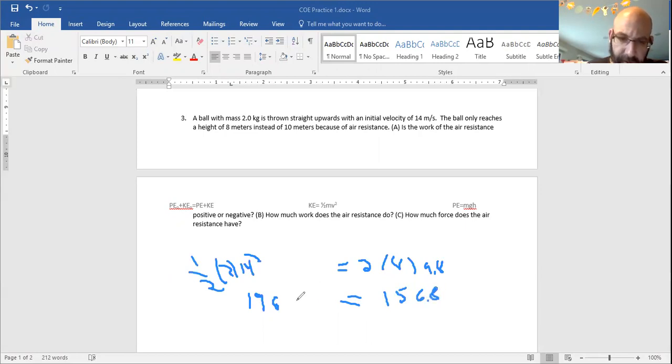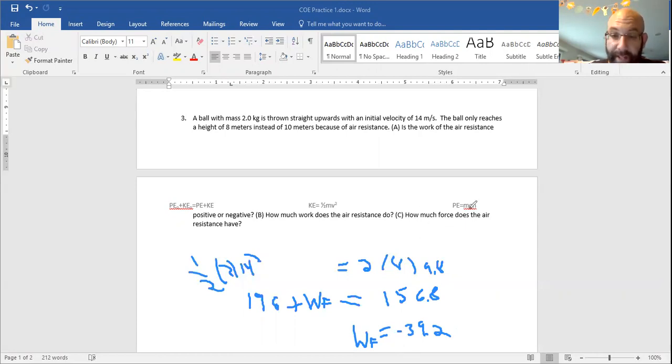All right, so there's got to be something here that's taking away work. So we can just say that was the work of friction. If we solve for the work of friction, we subtract that number over, so minus 196, and we get the work of friction, WF, is negative 39.2. And that makes sense. We said it was going to be negative. How much work does it do? It does 39.2 joules worth of work against the system.